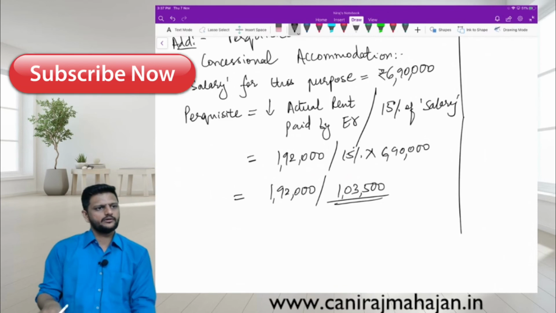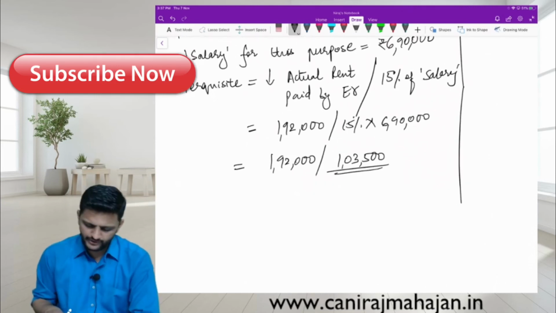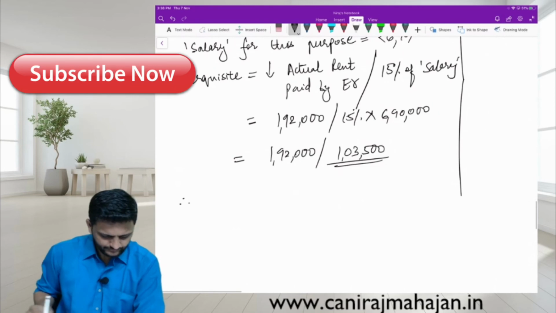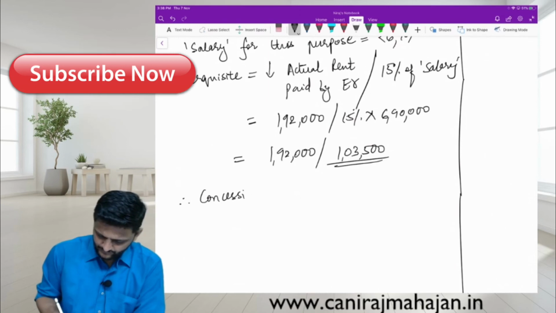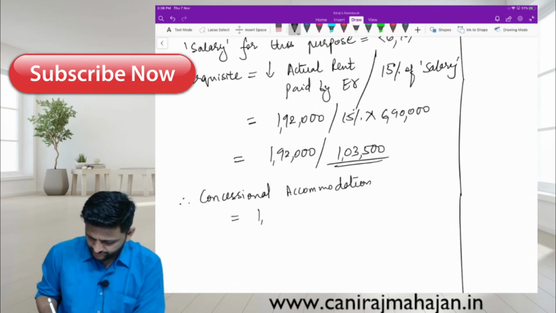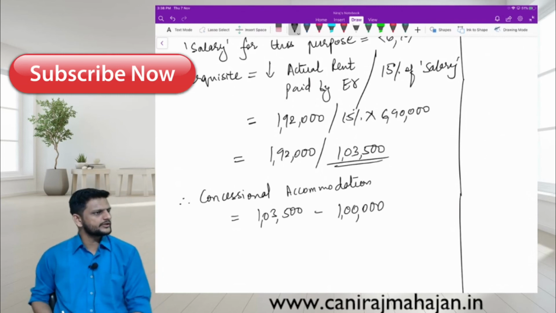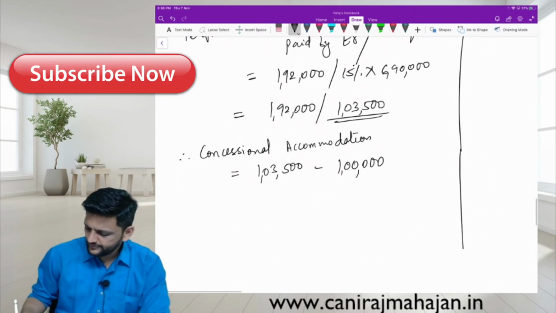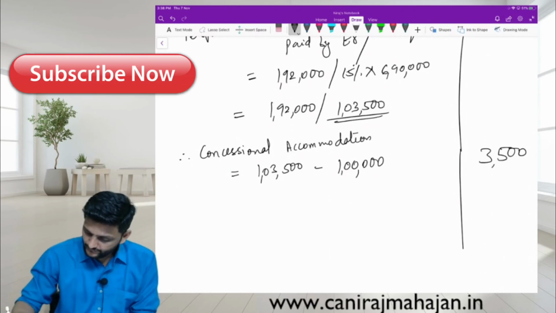So the value of perquisite is 1,03,500 minus what is paid by employee to employer. Yes or no? So the outer column is 3,500.